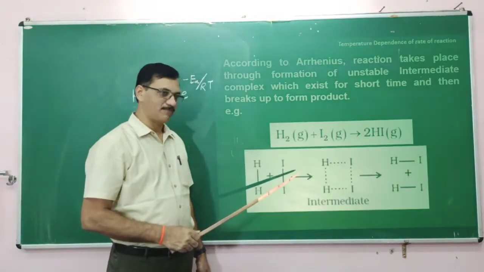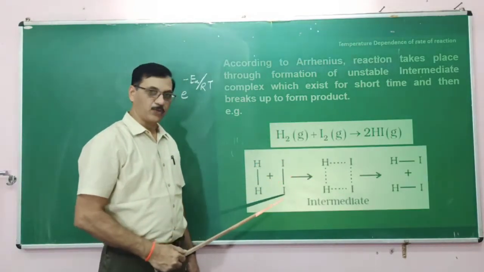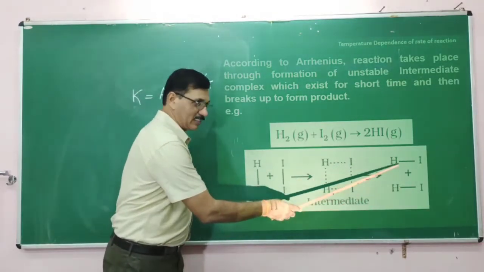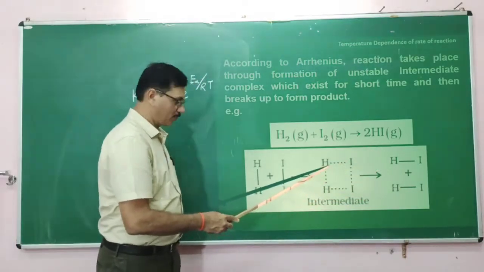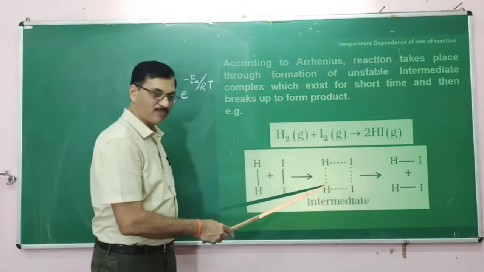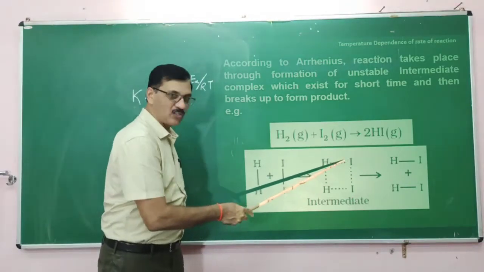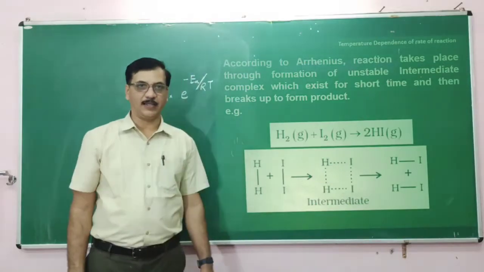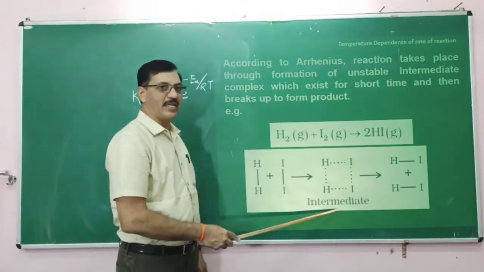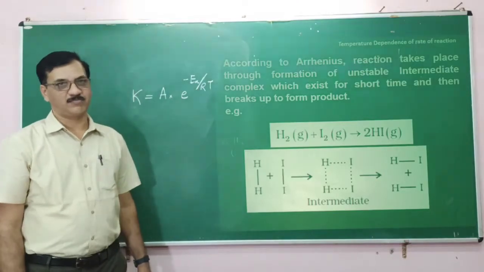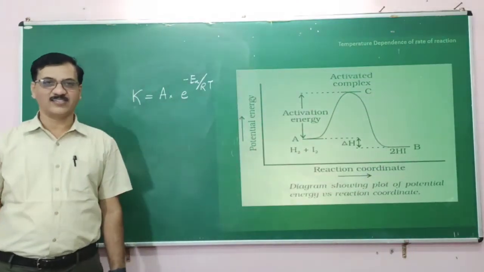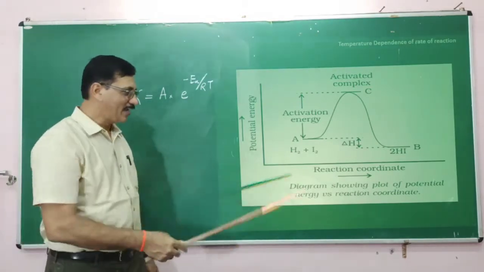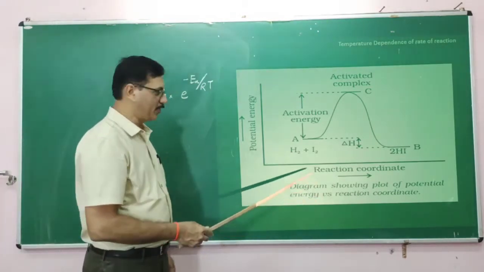H2 and I2 combine to form an intermediate, then breaking of these bonds and formation of new bonds occurs, and this gets stabilized to form HI. So this is called an intermediate or an activated complex. So activation energy is the energy required for formation of the activated complex.